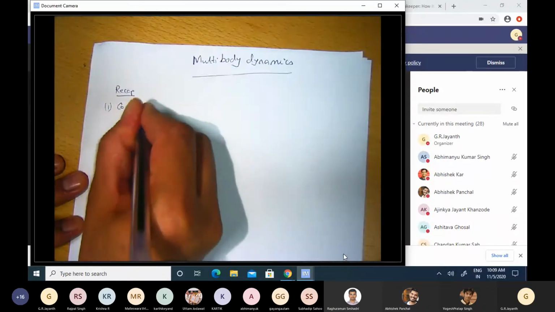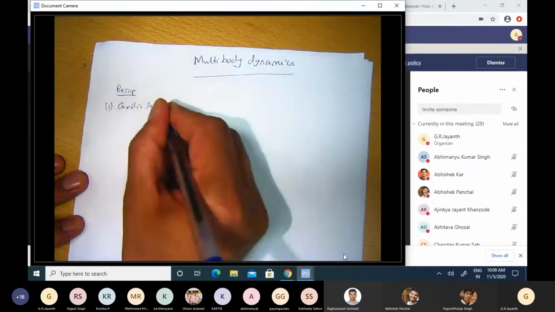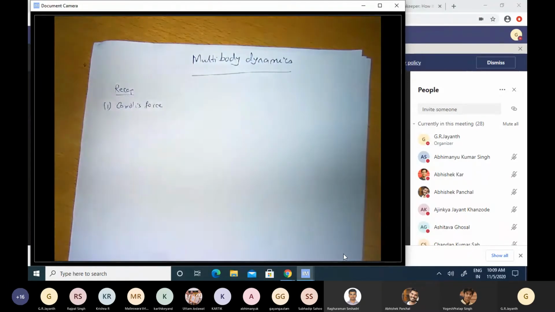So Coriolis and centrifugal force together manifest themselves as rates of change of angular momentum, and therefore result in torque at the bearings.